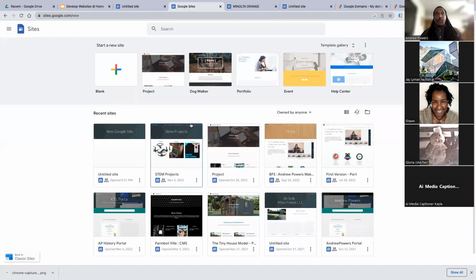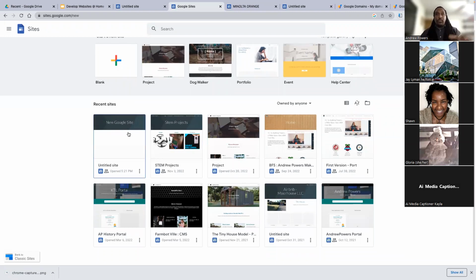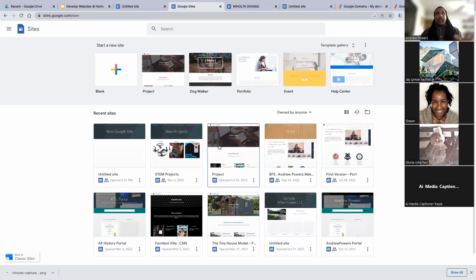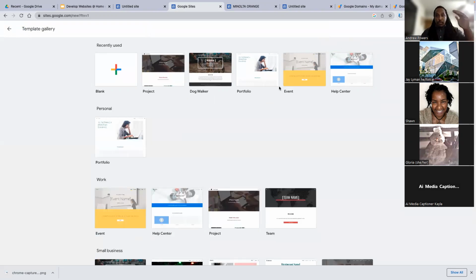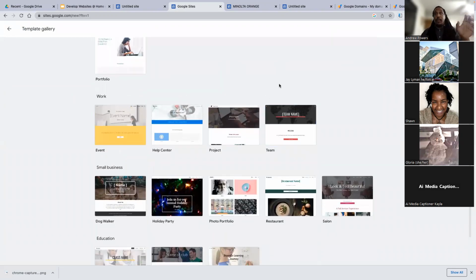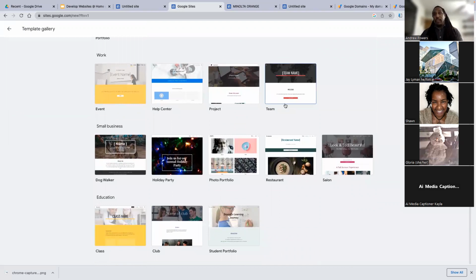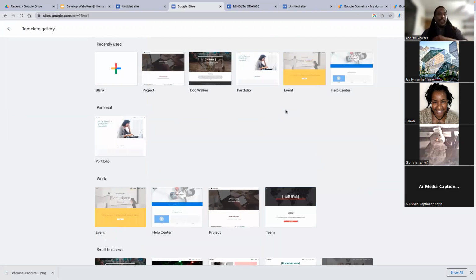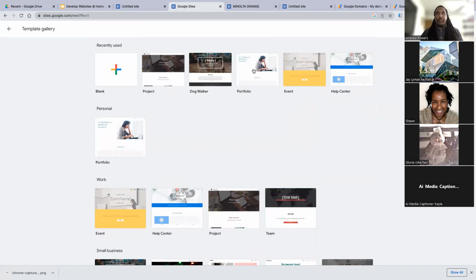Before actually making one, I can make a blank one, or I can choose the ones I've already created. But if you look at the top, you can actually see there's templates you can choose from. In fact, if I click on this, it will break down the templates by the types. So these are things that have already been designed to a certain level in which you could pick and start filling out, so you don't feel like you're just starting from scratch. We'll start from scratch today just to show you that it's possible.